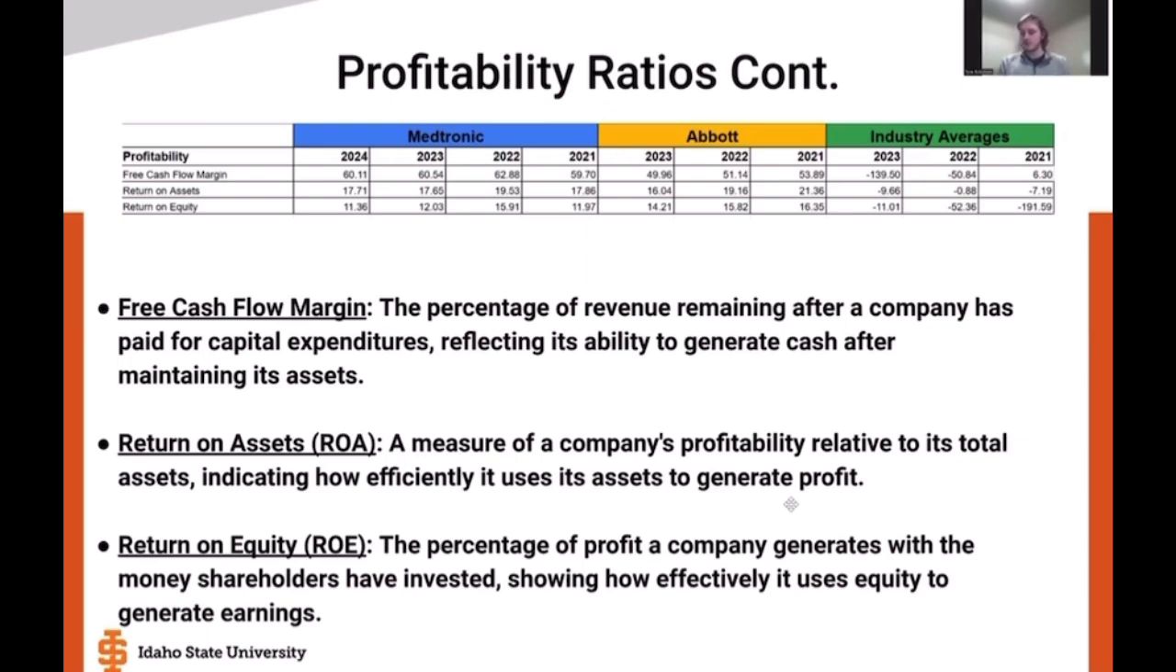I think partially this is due to COVID recovery, especially in the healthcare industry, they were trying to recover from the shock that COVID hit. But as you can see, Medtronic and Abbott are definitely on the higher end of the industry when it comes to, frankly, free cash flow margin, return on assets, and return on equity, but especially return on equity in 2021.